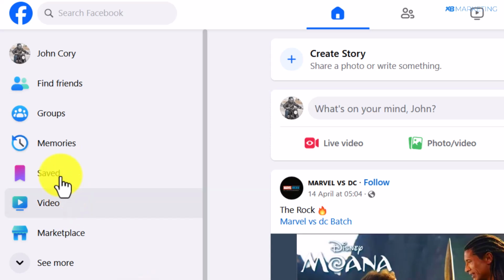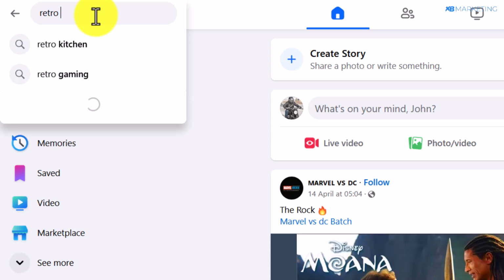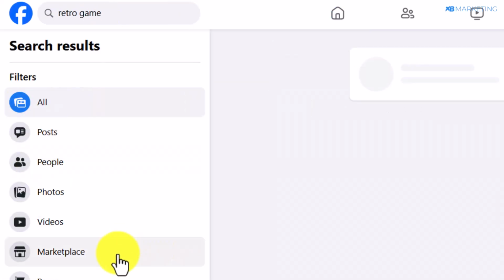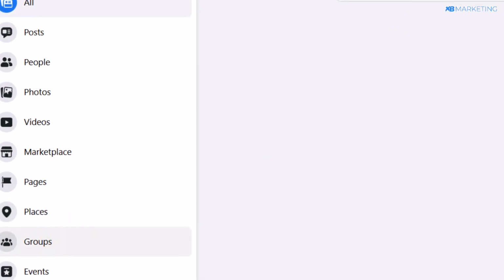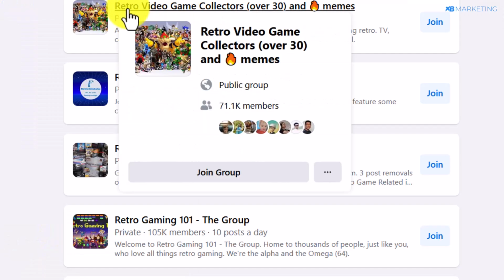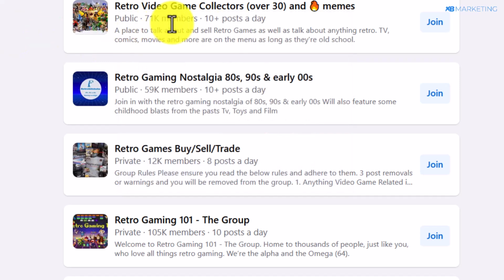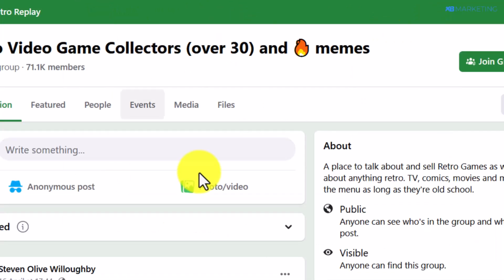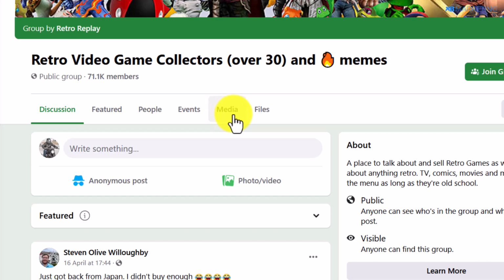And to maximize your earnings, you want to also go over to Facebook as well, and type in retro game. If you do this and click on search, make sure to filter to groups. Once you do this, you are going to see groups that are dedicated to people who are interested in retro games. As you can see, this one with 71,000 members, this one with 59, this one with over 100,000 members. So all you simply need to do is join all of these groups as well. Once you join all of these groups, you want to repeat the same thing.